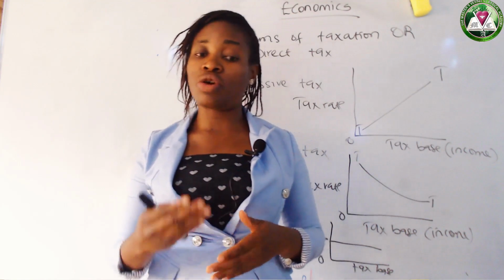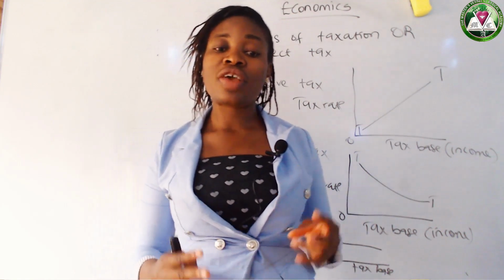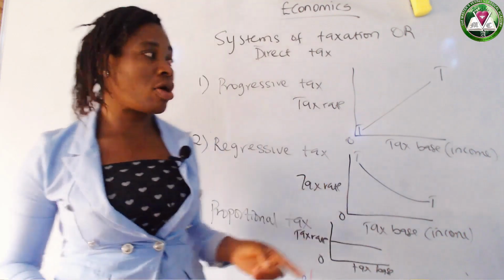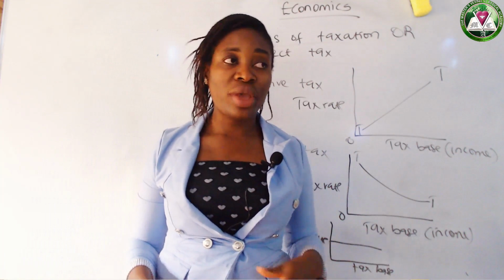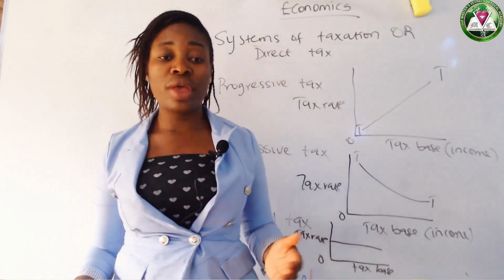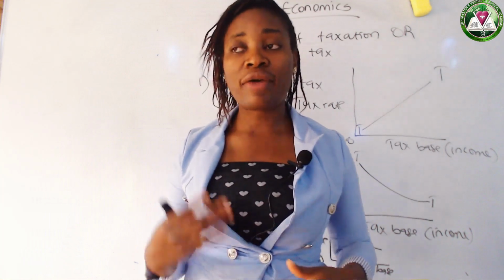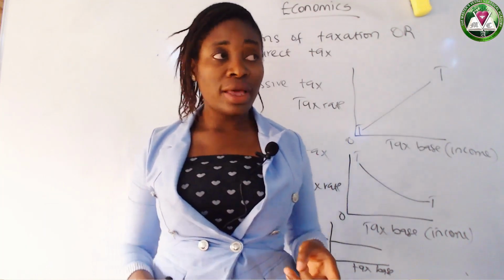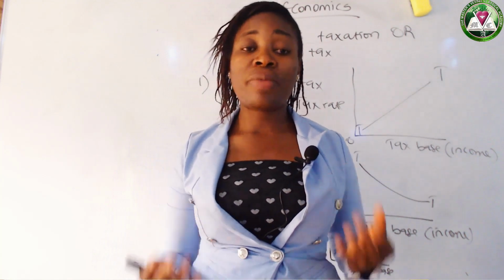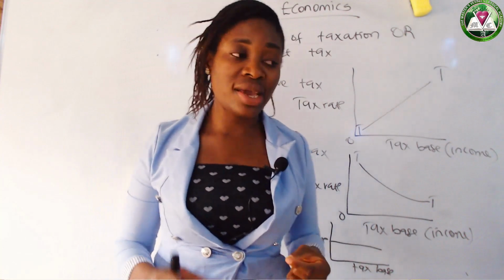Remember that I said we will concentrate mainly today on direct tax, which has different types: personal income tax, company tax, capital tax, capital gain tax, and poll tax. We have a lot of them, but I chose 5.